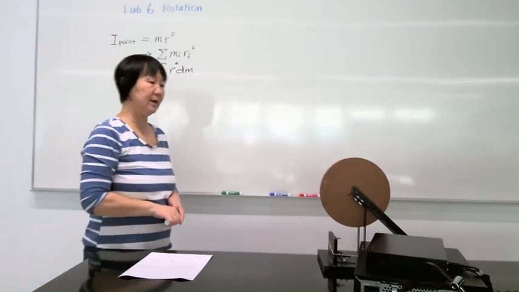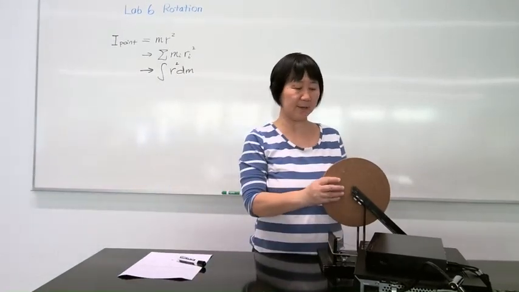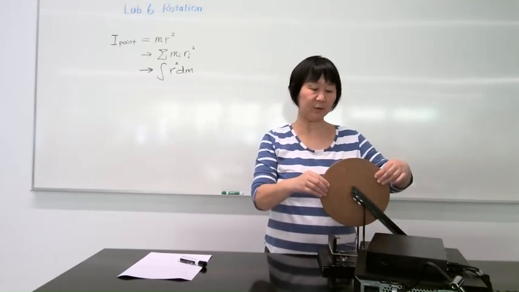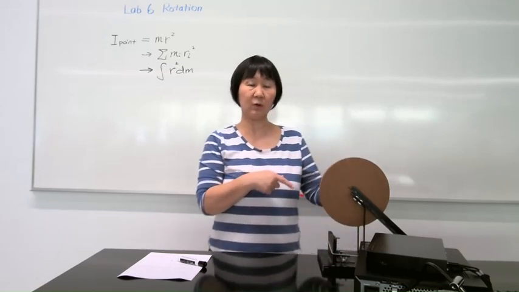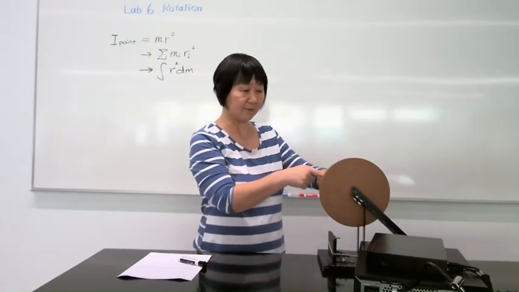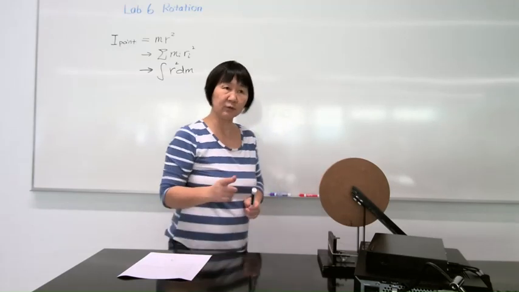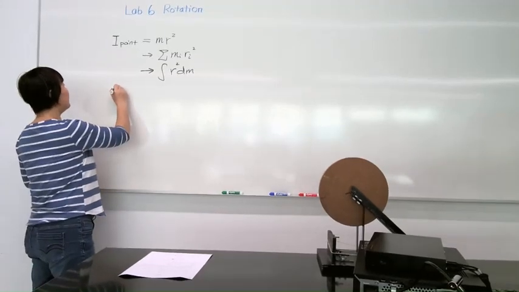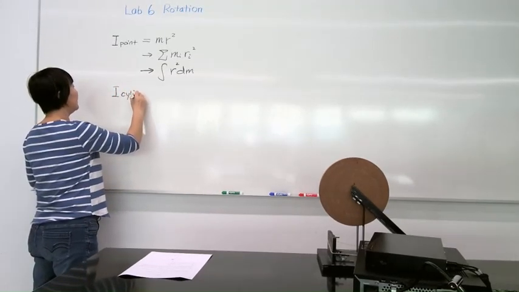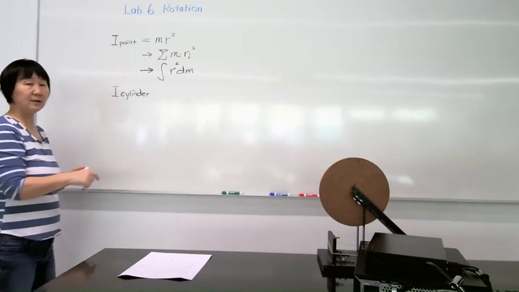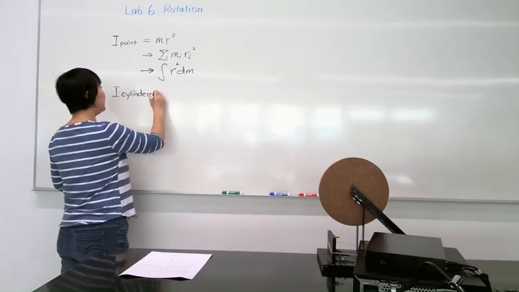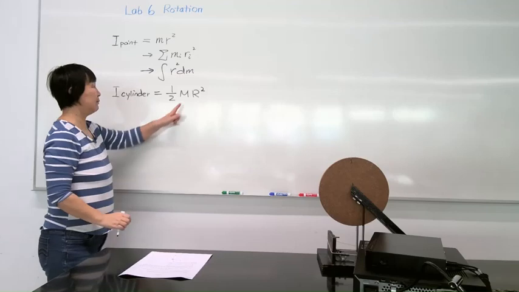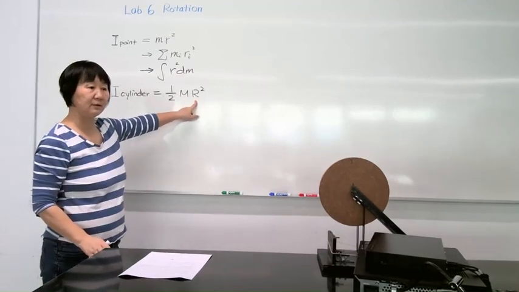For a geometrically uniform body like our wooden disc, you can treat this as a cylinder, although it's a very, very short cylinder, rotating around its geometrical central axle. Your textbook should have that formula. You can carry the integral out, and the result is I of a cylinder rotating around its axle equals one half m r squared. Mass of the cylinder, radius of the cylinder.